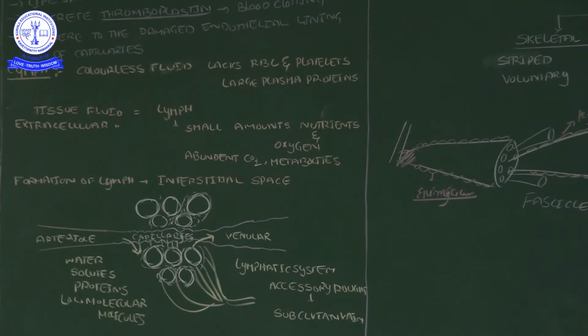I will give one example for understanding. When you travel a long distance by bus or train without movement, your legs and feet swell, because extracellular fluid accumulates in the legs.